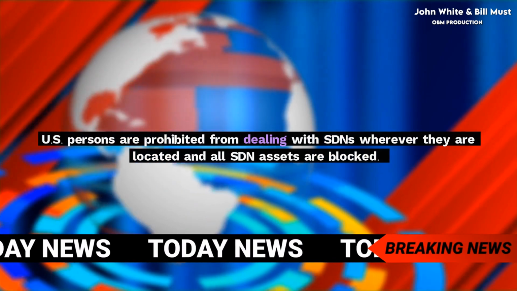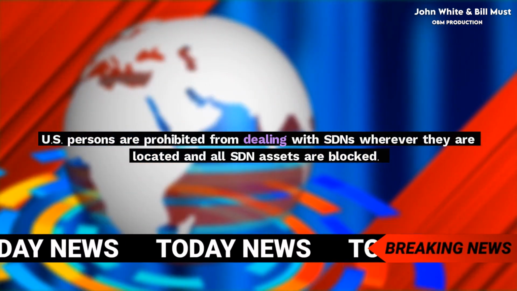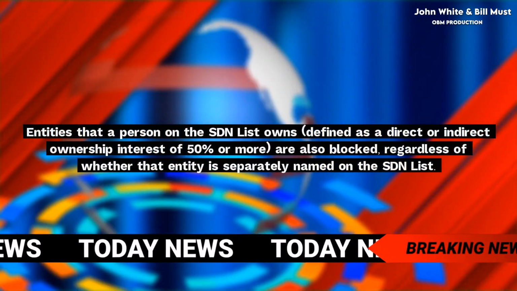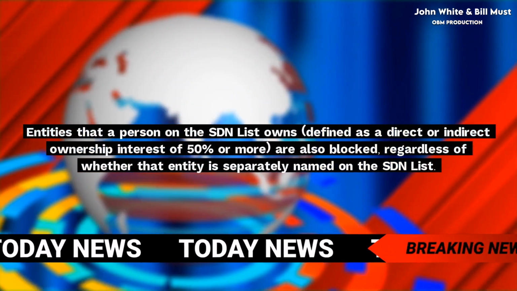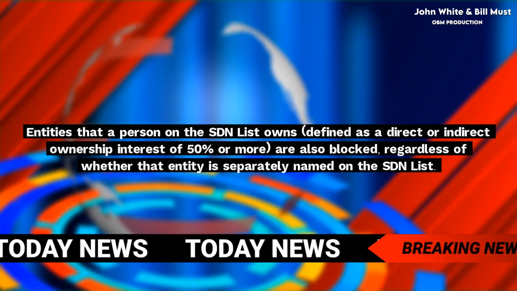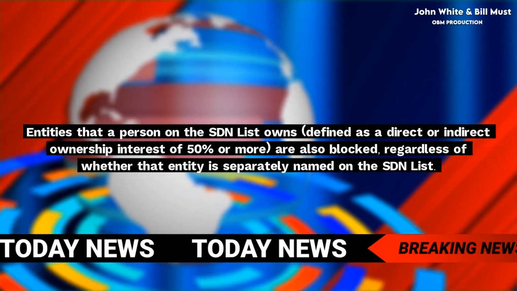What if someone is on the OFAC list? U.S. persons are prohibited from dealing with SDNs wherever they are located, and all SDN assets are blocked. Entities that a person on the SDN list owns, defined as a direct or indirect ownership interest of 50% or more, are also blocked regardless of whether that entity is separately named on the SDN list.